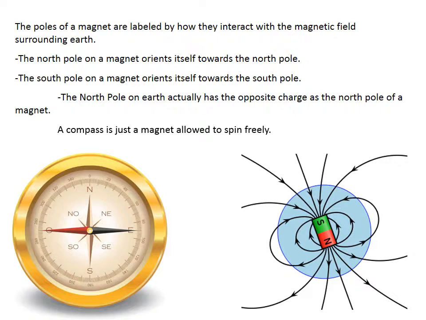Earth's magnetic north is somewhere down in Antarctica. This could make things a bit confusing, so to make things easier, consider the North Pole of a magnet as the north-seeking pole, the part of the magnet drawn to geographic north. This is how compasses work. A compass is just a small, lightweight magnet allowed to spin freely.